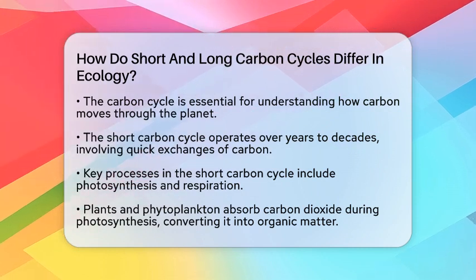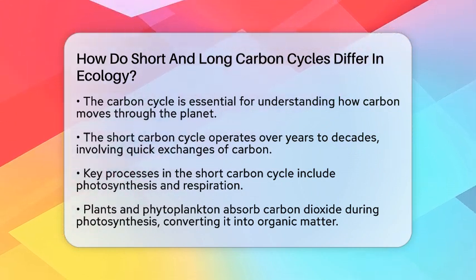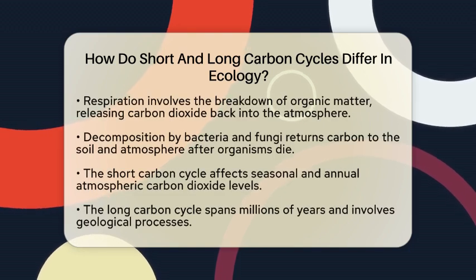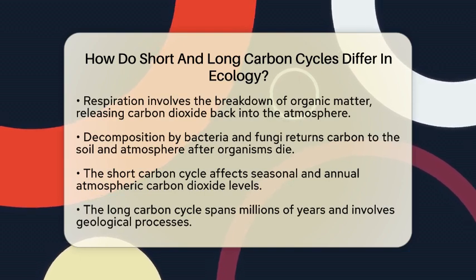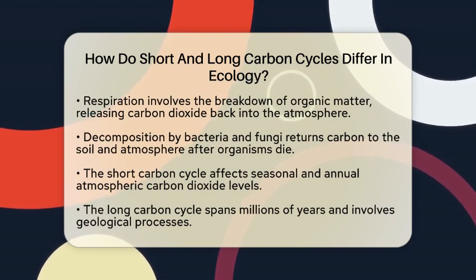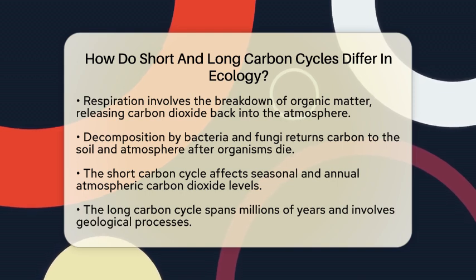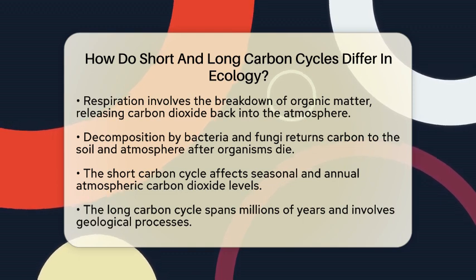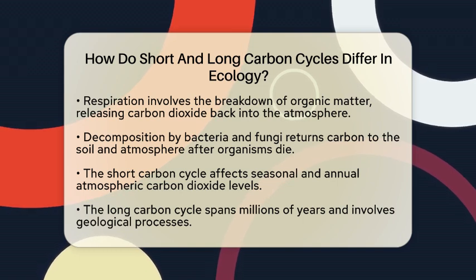When plants and animals die, bacteria and fungi help decompose them, returning carbon to the soil and atmosphere. Additionally, phytoplankton in the ocean also absorb carbon dioxide, contributing to this rapid cycle. The short carbon cycle is closely tied to life on Earth. It influences seasonal and annual changes in atmospheric carbon dioxide levels. For example, during winter, carbon dioxide levels often rise due to the decay of plants. In spring, as plants begin to grow, carbon dioxide levels drop.